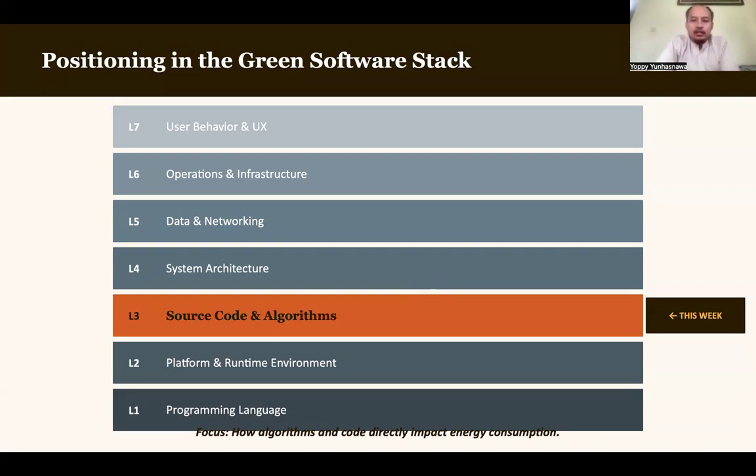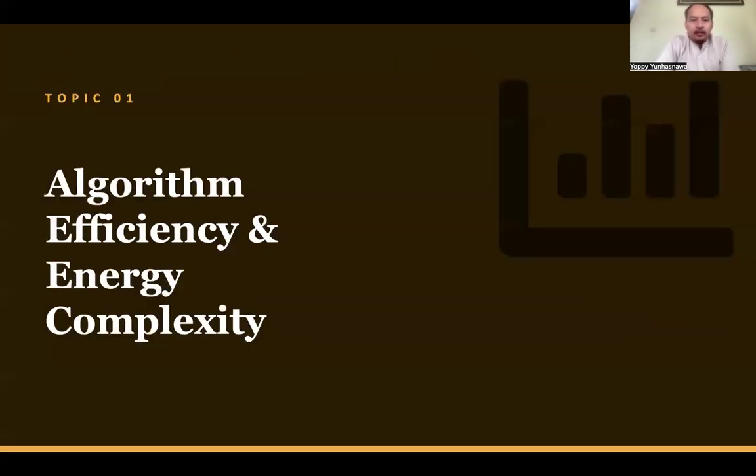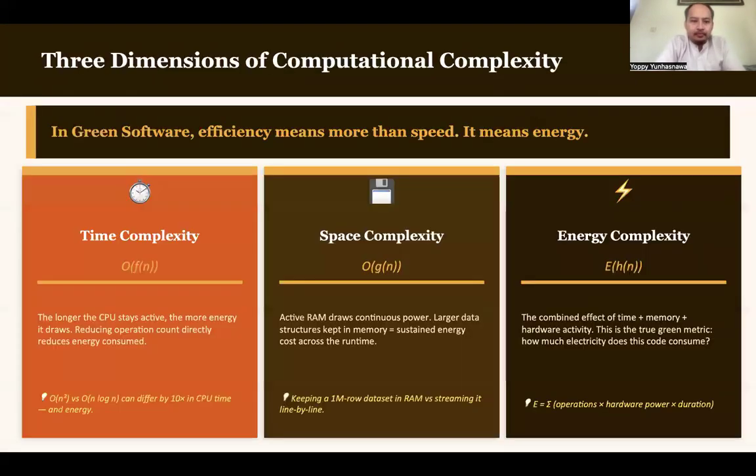This is the third layer of our seven layers in software greening. Now let's go to the first topic, algorithm efficiency and energy complexity.